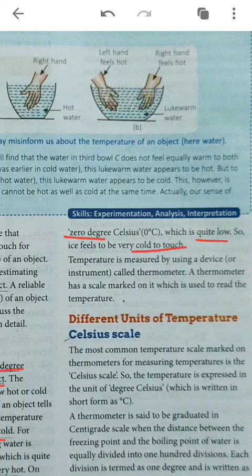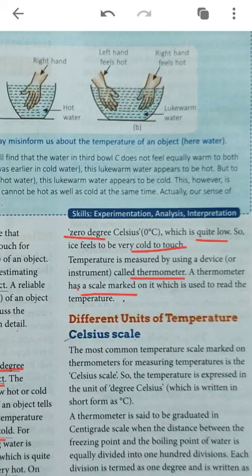Now there are some instruments capable of measuring temperature, and the instrument which is capable of measuring temperature is the thermometer. By using this thermometer we can measure the temperature of any substance or object. How does a thermometer measure? It has a scale marked on it which is used to read the temperature. This was the concept of temperature.